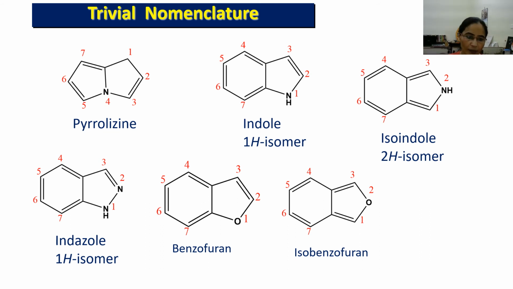And in the same way you can see here this is indazole or the 1H isomer, and here is benzofuran, and this is isobenzofuran. Why benzofuran and isobenzofuran? Because of the position difference from the fusion point: here it is at position 1 and in this structure it has position 2.